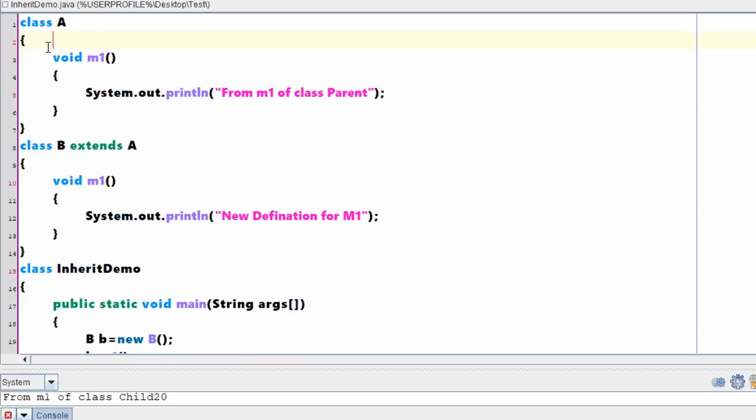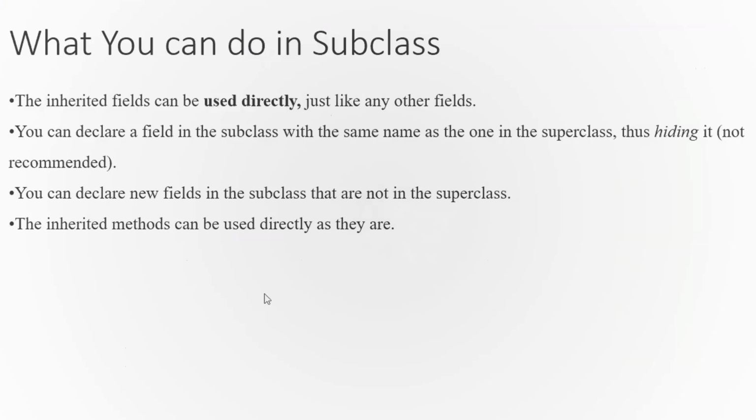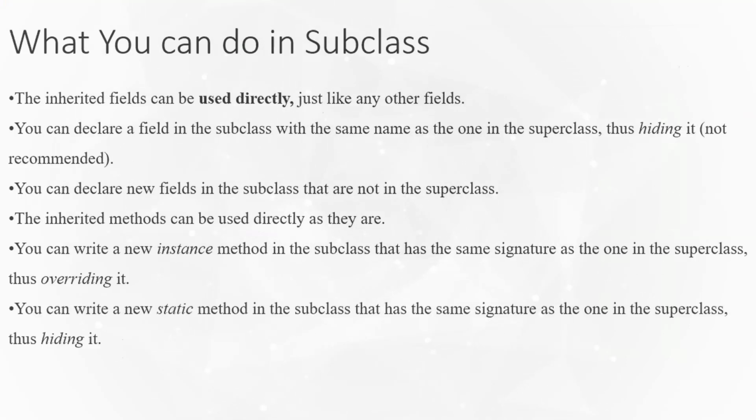Shall we proceed with the points on the slide? Inherited methods can be used directly as they are. Okay, so these points we have seen. Overriding also we have discussed. Then, you can write a new static method in the subclass that has the same signature as the one in a superclass, thus hiding it. You are not overriding it, rather you are hiding it, right?